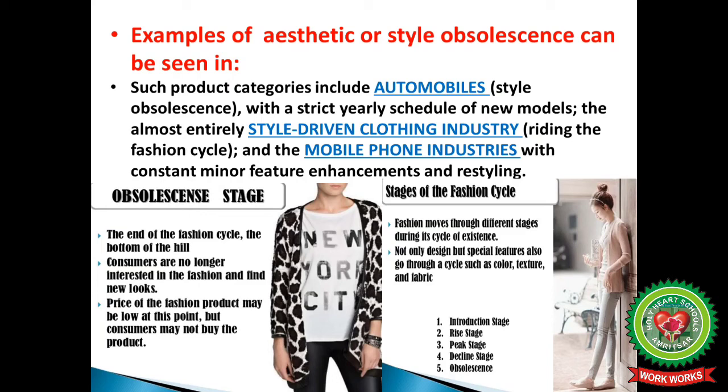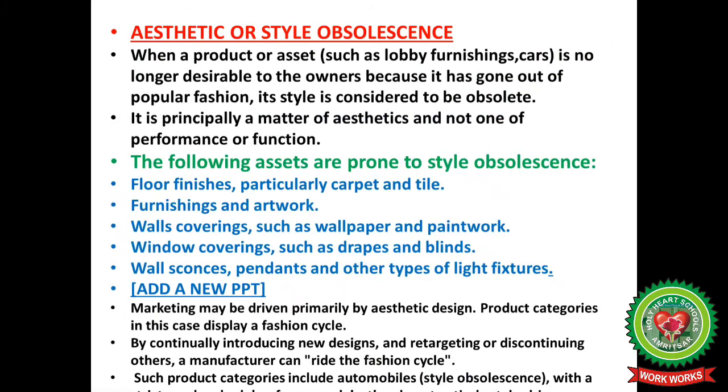Next we have examples of aesthetic or style obsolescence. Such product categories include automobiles with a strict yearly schedule of new models, the almost entirely style-driven clothing industry riding the fashion cycle, and the mobile phone industry with constant minor feature enhancements and restyling. So these are a few examples which can be a part of aesthetic obsolescence.